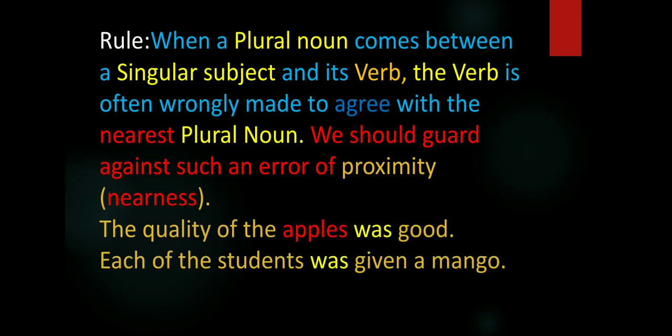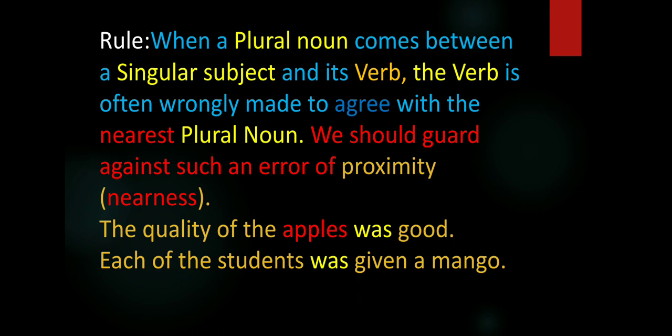Next rule. When a plural noun comes between a singular subject and its verb, the verb is often wrongly made to agree with the nearest plural noun. We should guard against such an error of proximity. Proximity means nearness.